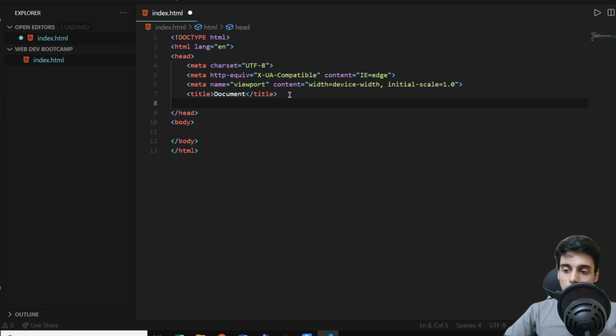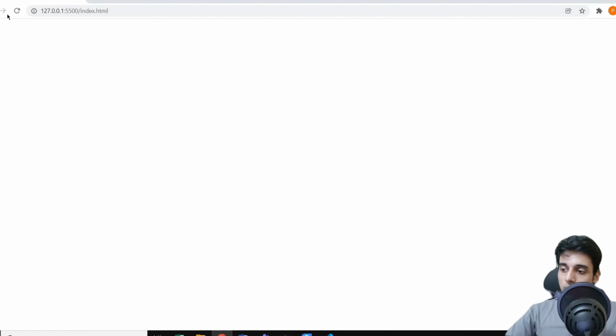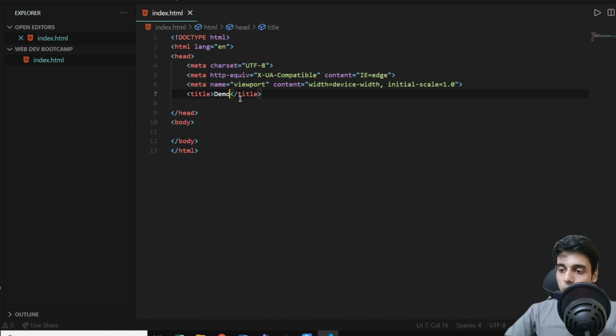So inside the head tag, you can add the title of your website. Let's say I want to change the title of my website from document to demo website. So I'll write demo. I'll press Control S. My file has saved because this little white dot icon has disappeared. So that means I have saved my file, and you can see I did not reload. It automatically updated, and the live server is now showing that my website is demo and not document anymore. So that is the beauty of VS Code in general.